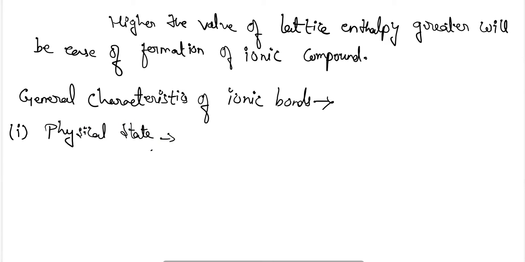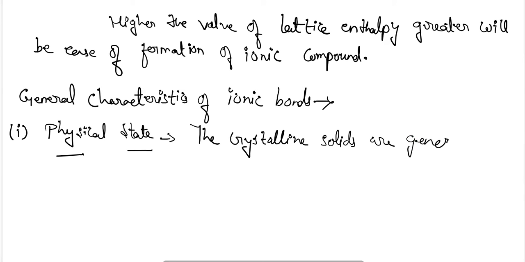So the physical state of ionic bonds in general condition: crystalline solids are generally formed by ionic bonds.